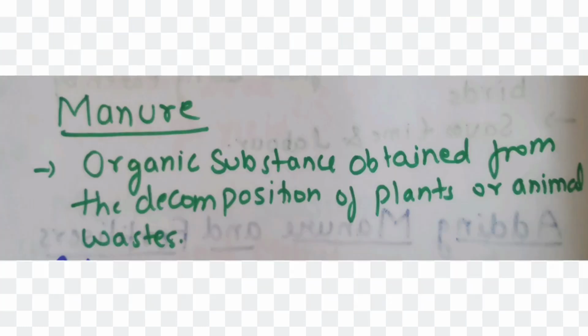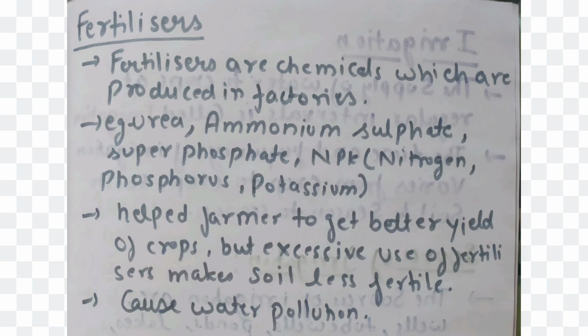Now, what are manures? Manure is an organic matter. Manures are the organic substances obtained from the decomposition of plant and animal waste. Now let us discuss what fertilizers are. Fertilizers are chemicals which are rich in particular nutrients, but they are made in factories. Some examples of fertilizers are urea, ammonium sulfate, superphosphate, nitrogen, phosphorus, potassium, etc.